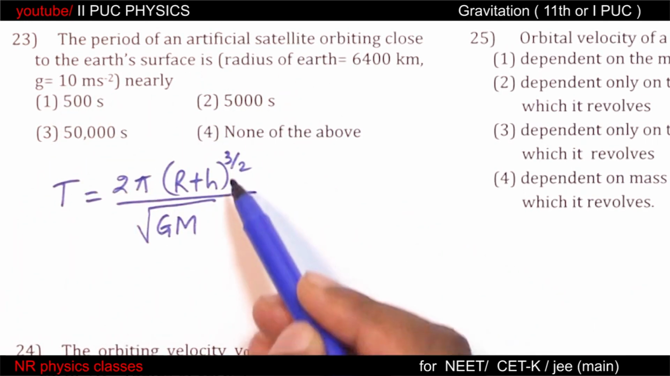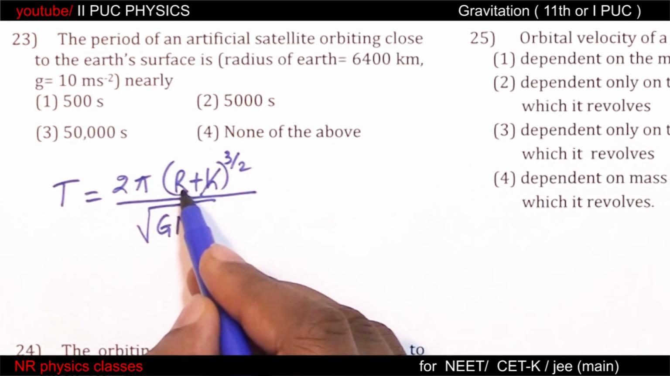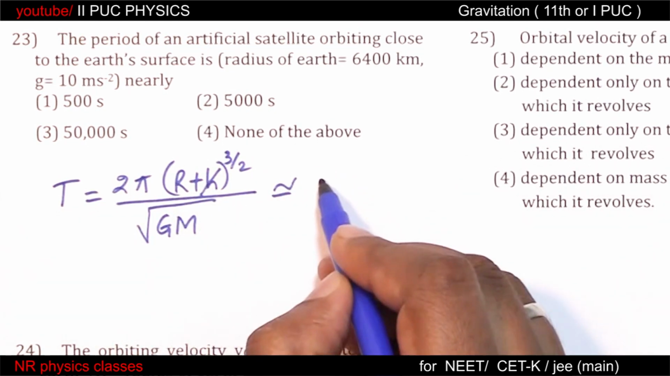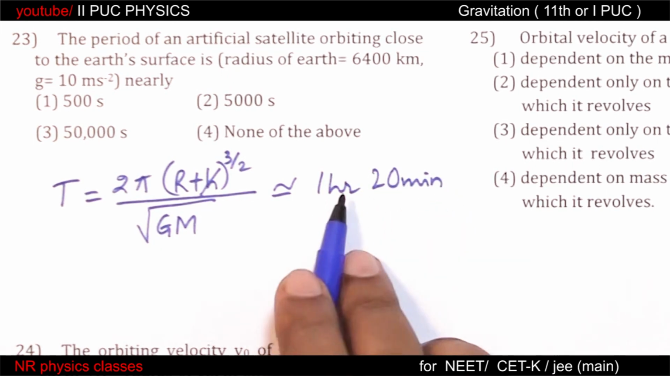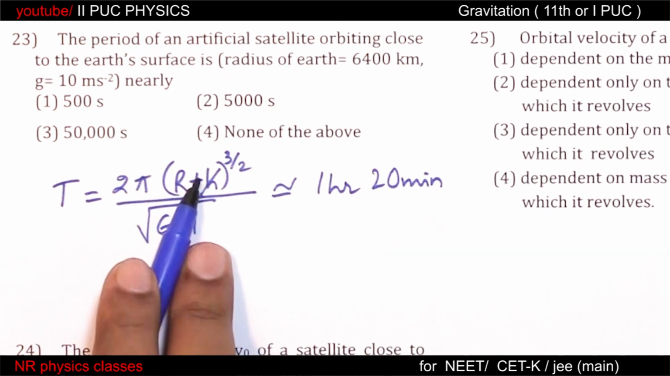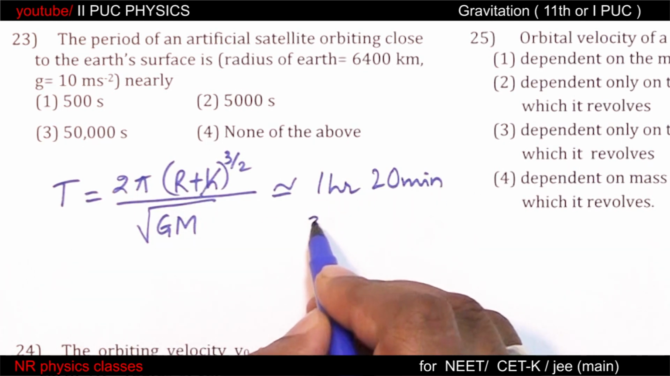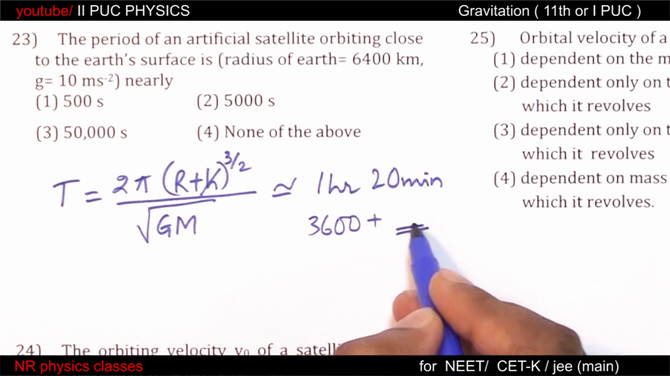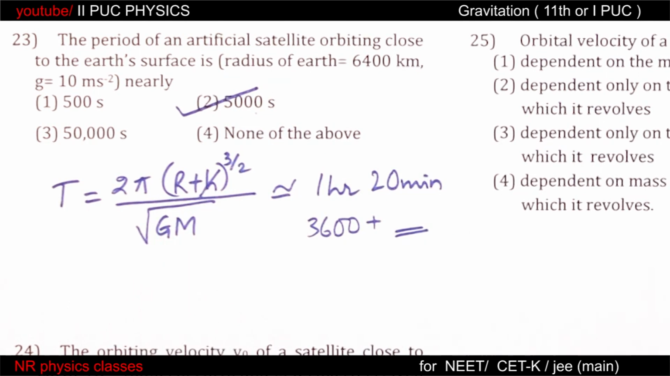Close to the surface of the Earth means h is 0 or r plus h is approximately r, and this is about 1 hour 20 minutes. It is about 1 hour 20 minutes because all are constants. Just calculate this, and that value is important. So 1 hour 20 minutes is 3600 plus few minutes. 3600 seconds plus few seconds means it is around 5000 seconds.